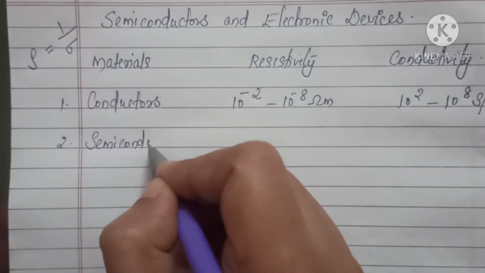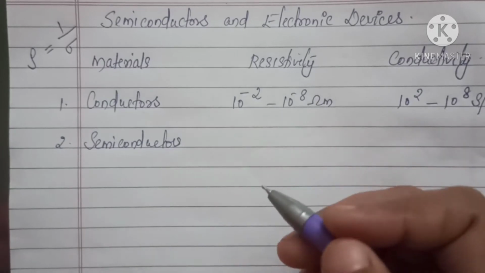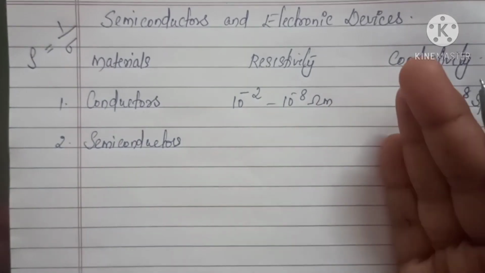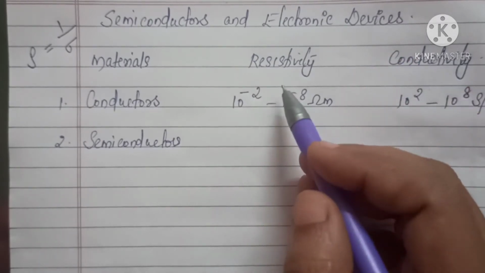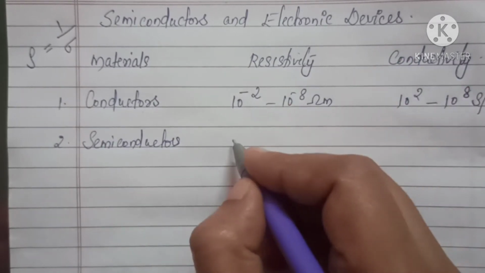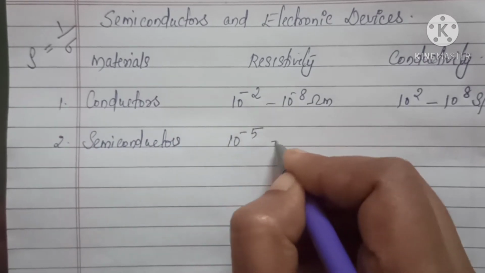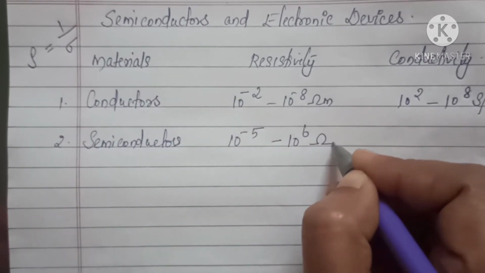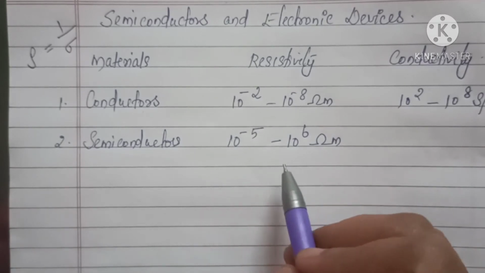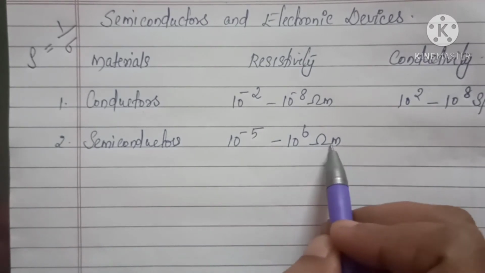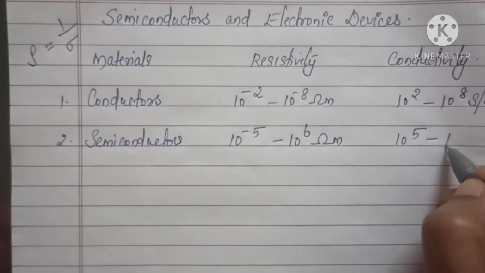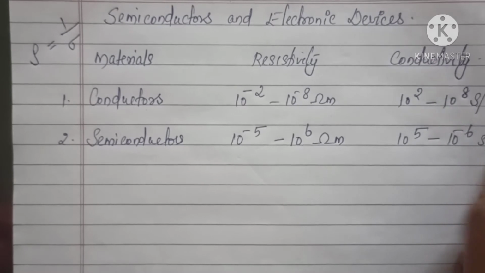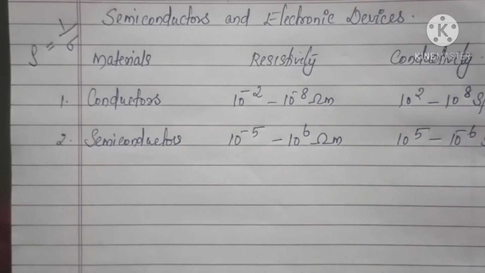Now second one is the semiconductors. They have resistivity or conductivity intermediate to these conductors and insulators, right? So here the resistivity will be in the order of 10 raised to minus 5 to 10 raised to 6 ohm meters. So what will be its conductivity? It is 10 raised to 5 to 10 raised to minus 6 Siemens per meter. This is the range for semiconductors.